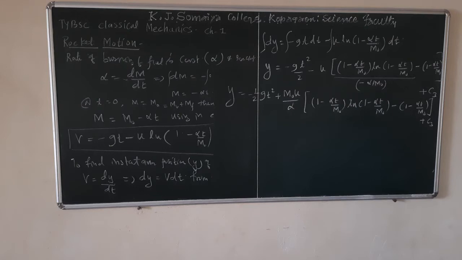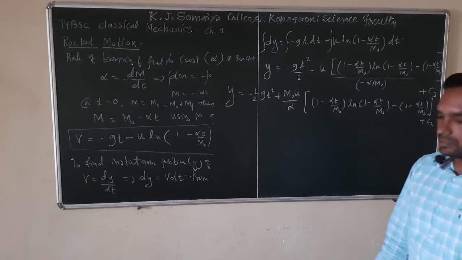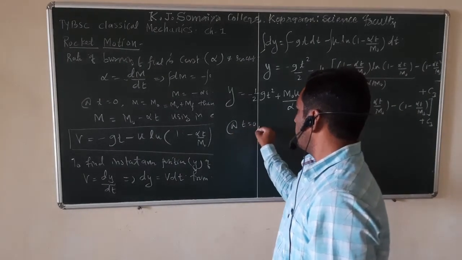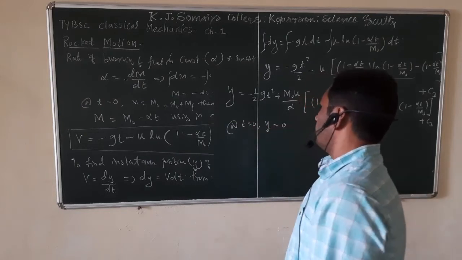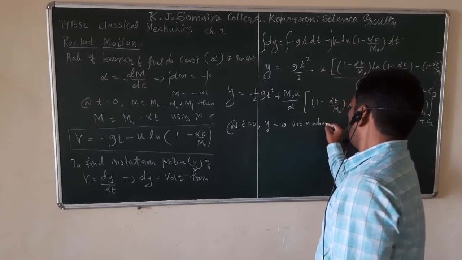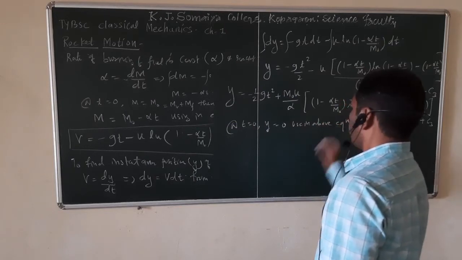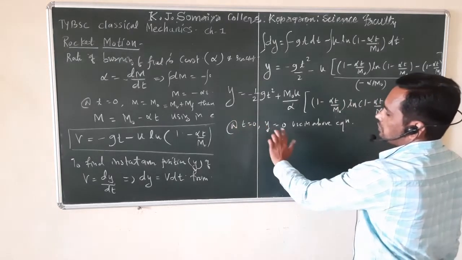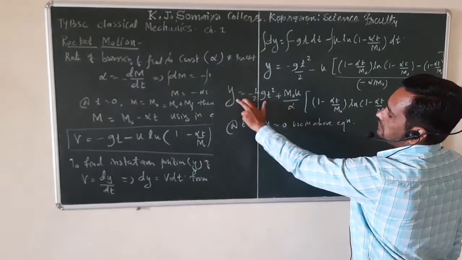Again, to find the value of this constant c3, we must substitute known conditions in this equation. What are those known conditions? At time t equal to 0, y is equal to 0. So use it in the above equation. At t equal to 0, y is equal to 0, so the left hand side becomes 0.